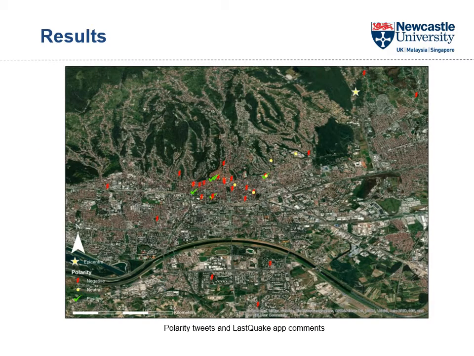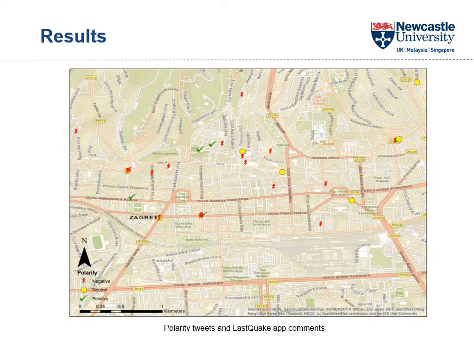Here we can see the spatial distribution of the polarity across the city, and here we can see the epicenter of the event. And here we have a zoom on the city center.